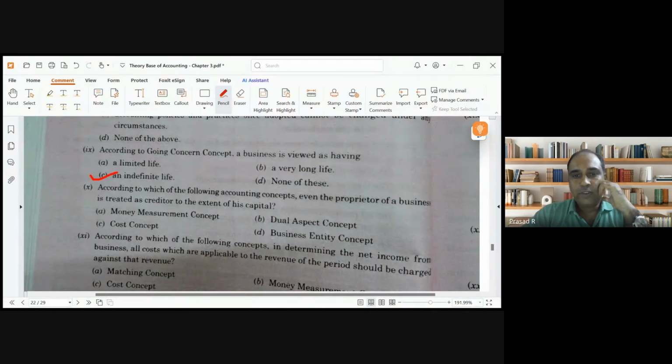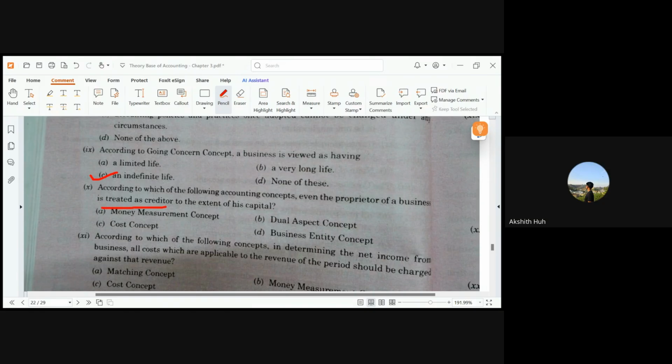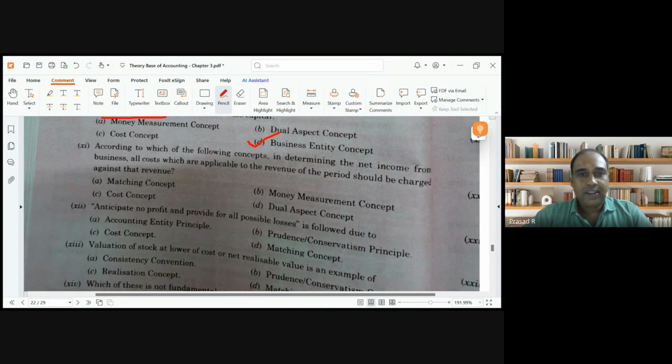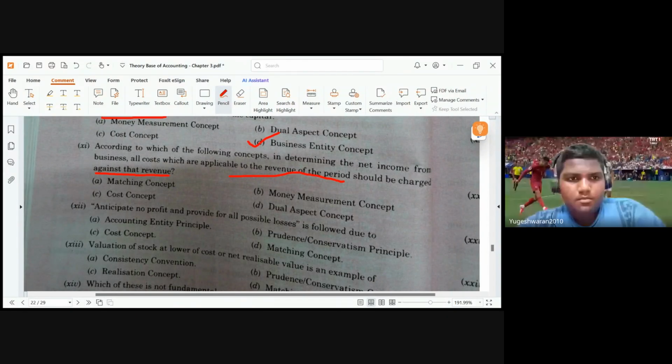According to which of the following accounting concepts is even the proprietor of a business treated as a creditor? Proprietor is treated as a creditor. Internal liability. Option B, business entity concept. Business entity concept. According to which of the following concepts, in determining the net income from a business, all costs which are applicable to the revenue for the period should be matched against the revenue? This wording is enough. Matching concept.